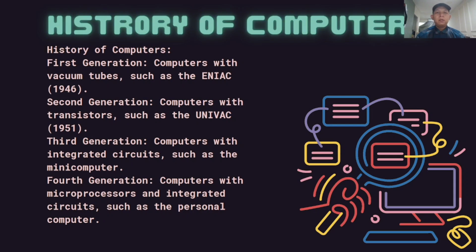Next, history of computer. First generation computers with vacuum tubes, such as the ENIAC. Second generation computers with transistors, such as the UNIVAC. Third generation computers with integrated circuits, such as the minicomputer. Fourth generation computers with microprocessors and integrated circuits, such as the personal computer.